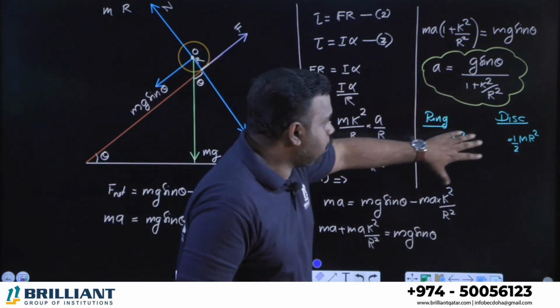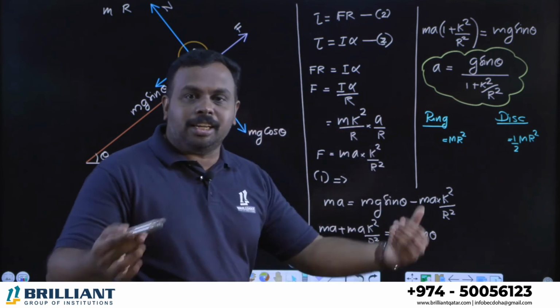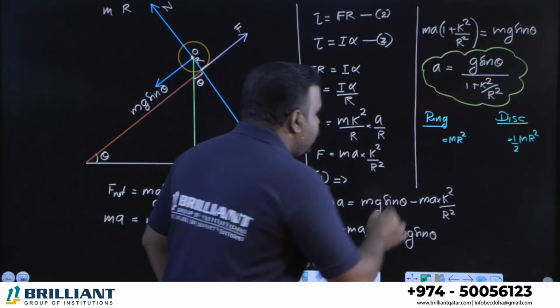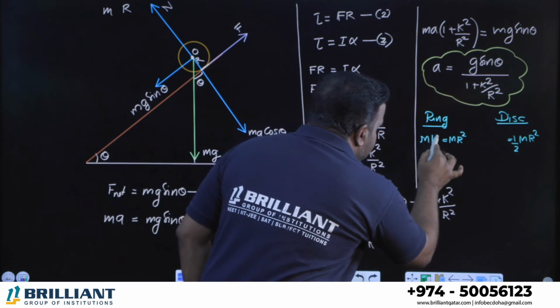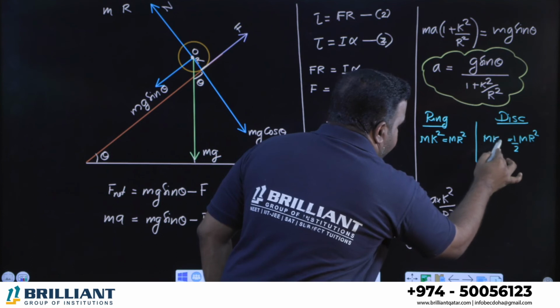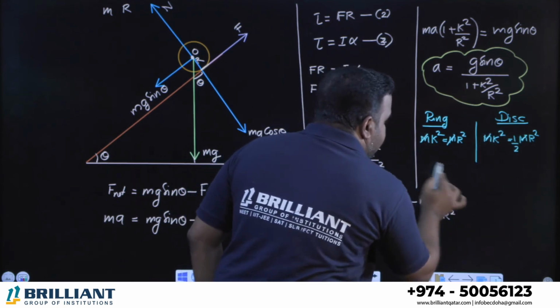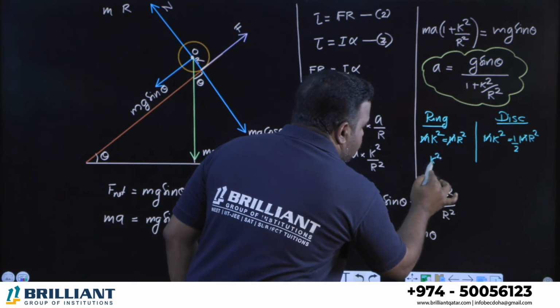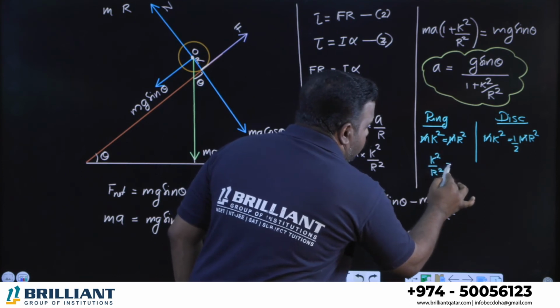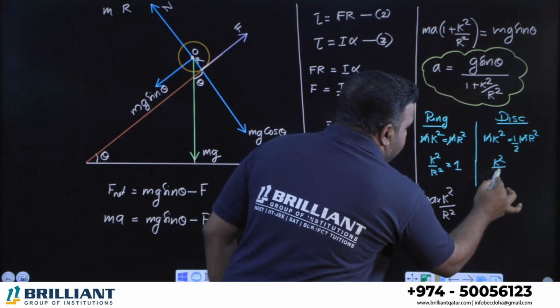The moment of inertia of a ring is mr square. That of a disk is half mr square. Now, what is the general equation for moment of inertia? For any body, it is mk square. So on the left hand side I can write mk square. Look, m will be cancelled. Here, k square by r square will be 1. And here, k square by r square will be half.